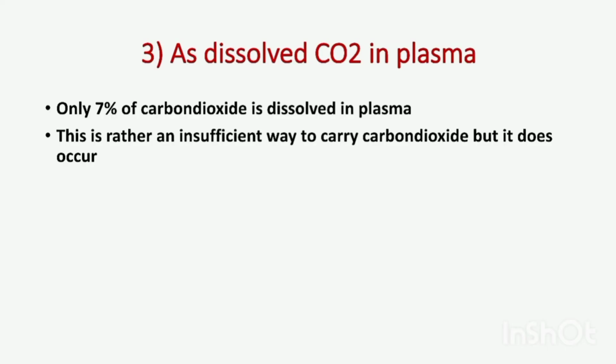The third part is that carbon dioxide is dissolved in the plasma. This is the smallest quantity, about 7 to 10% of the carbon dioxide, that dissolves into the plasma. This is an insufficient way, meaning it is a very small quantity to dissolve in plasma, but this process does occur. So we have covered how carbon dioxide and oxygen are transported in the blood and how they are distributed to different organs where they are needed.